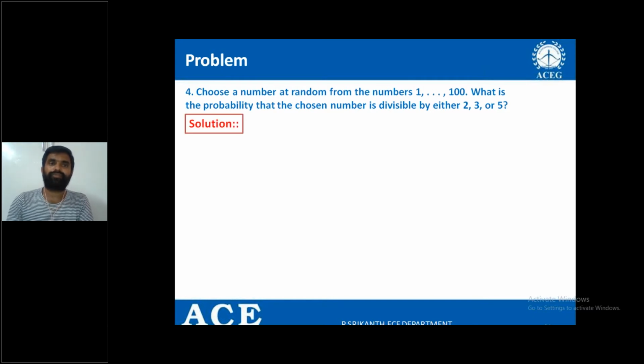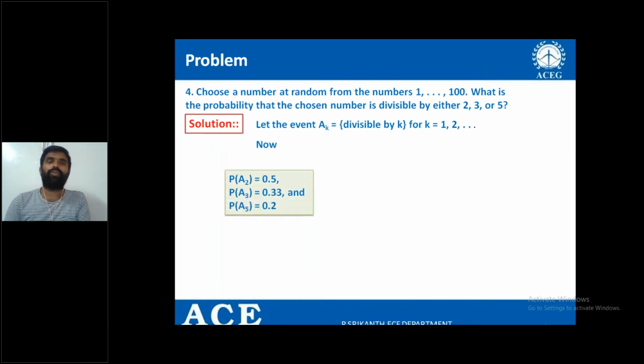First, define the event. What is that event? Divisible by K. K is nothing but any number from 1 to 100. Anyway, we are interested only in 2, 3, 5. So let me take A2, A3, A5. What is the probability of A2 here? A2 is divisible by 2.